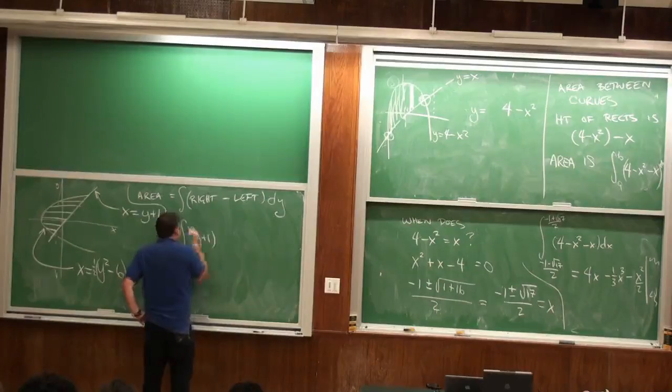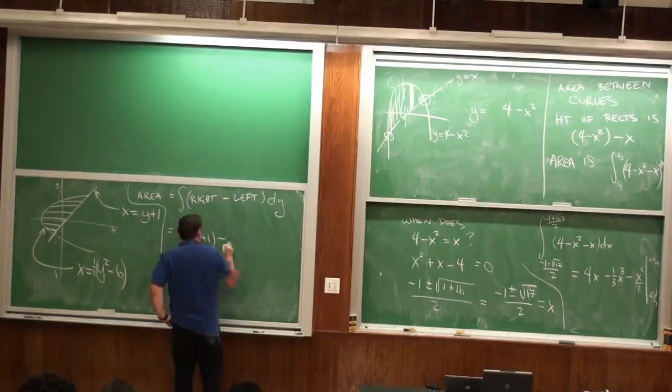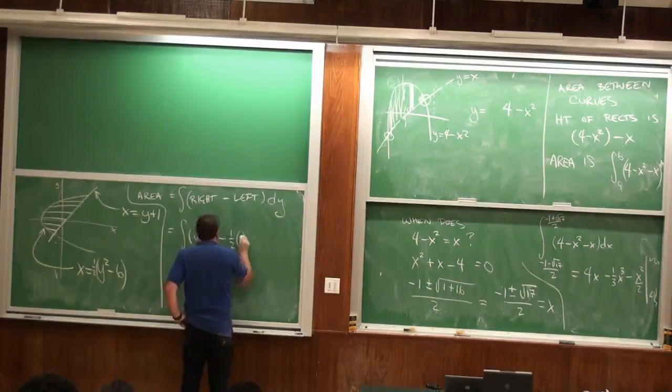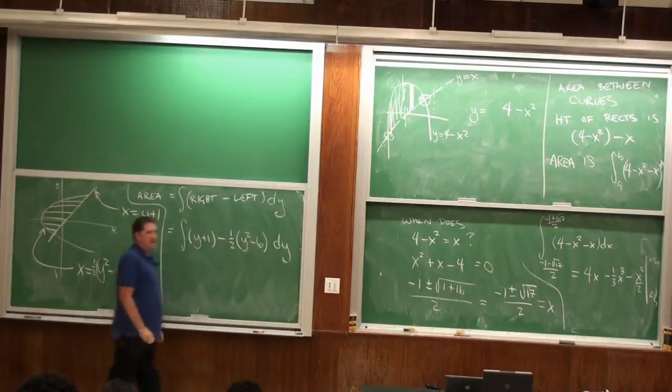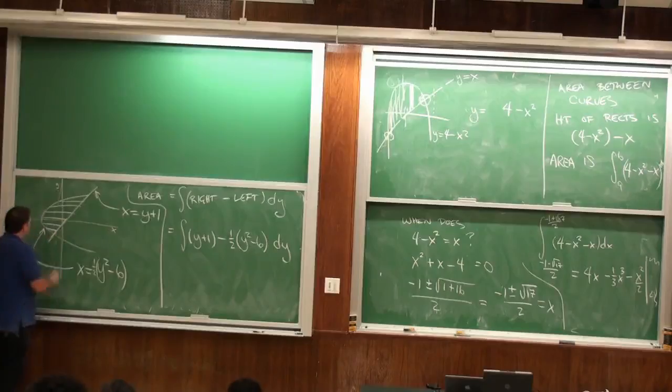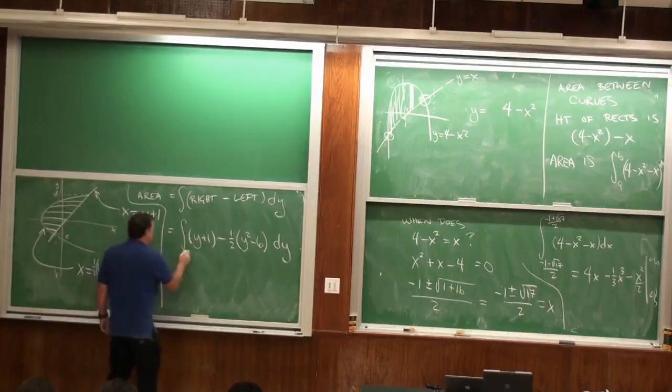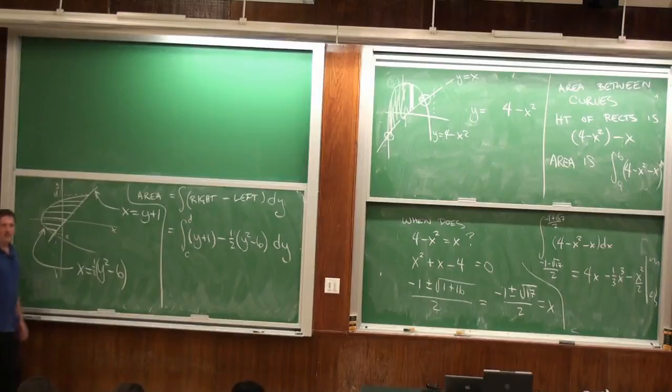And so that means that this area is the integral from y plus 1 minus 1/2 y squared minus 6 dy. I already used a and b, so let's use c and d.